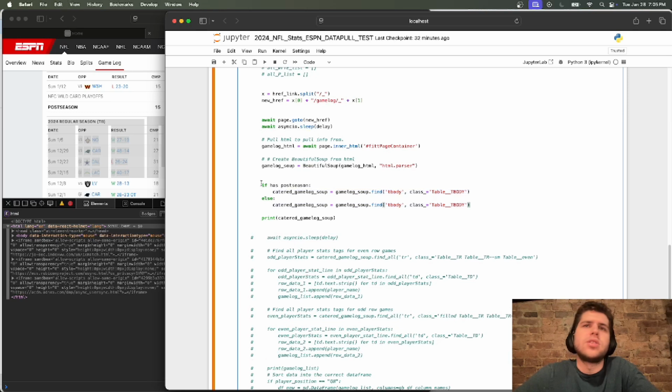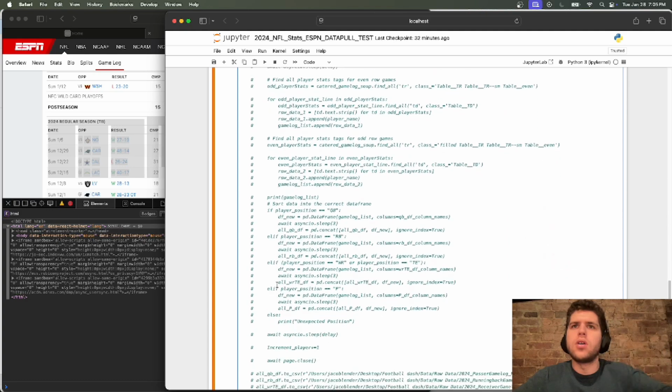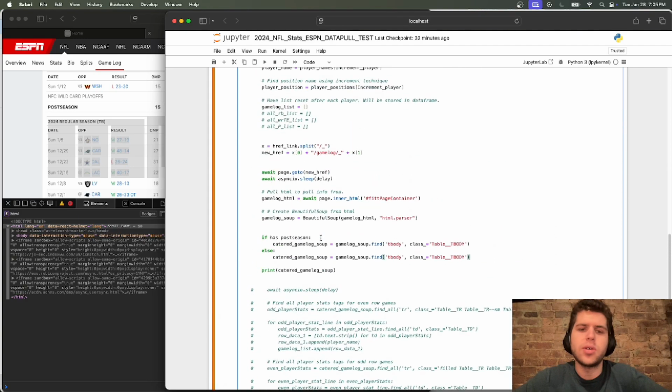This is not exactly the code that we're going to be using, but we're essentially going to split it into postseason players and non-postseason players. And they're going to have to search for that regular season. After that, everything else should actually work out, because we're going to be left with the regular season, and all of this code should then work exactly how it's going to work. So I'm going to stop the video here, figure out how to get this code to work, and then come back and show you the code. So let's cut right now.